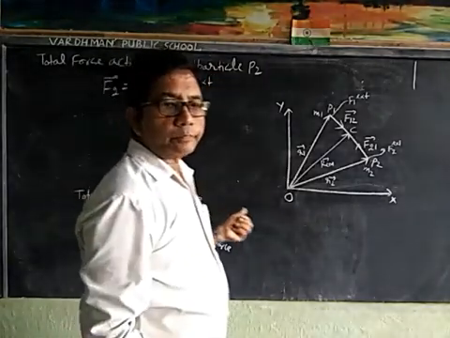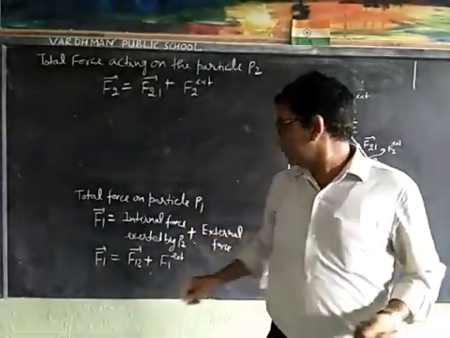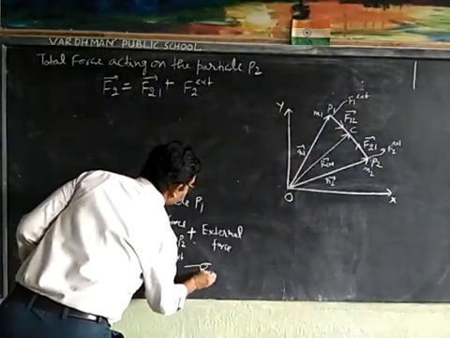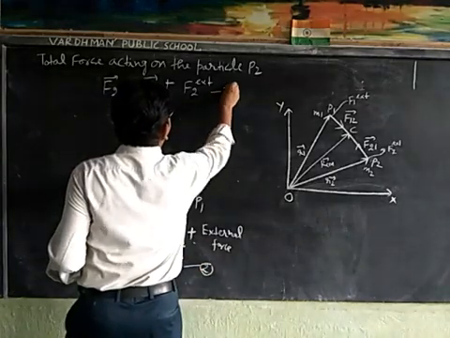Suppose this is equation second and this is equation third.